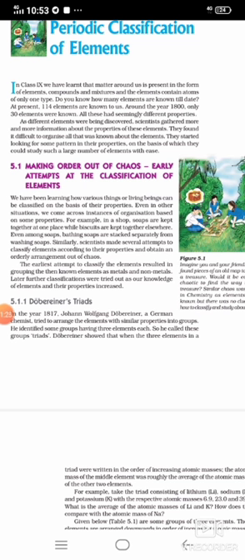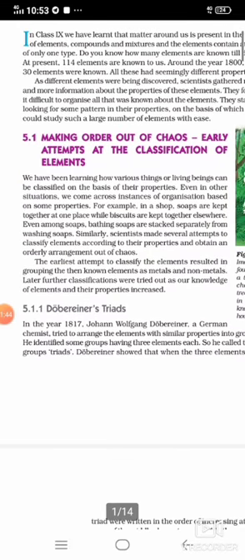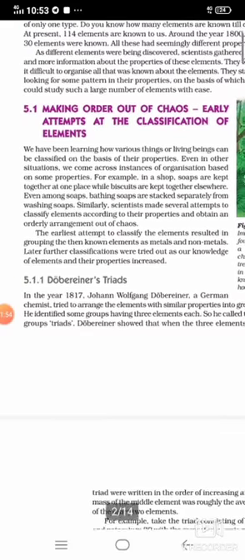So the first early attempt at the classification of elements was the Dobereiner triad. What is a Dobereiner triad? Please note the spelling also. Dobereiner is the name of the scientist, and triad means what? Tri stands for three. You can understand the meaning after reading this passage.